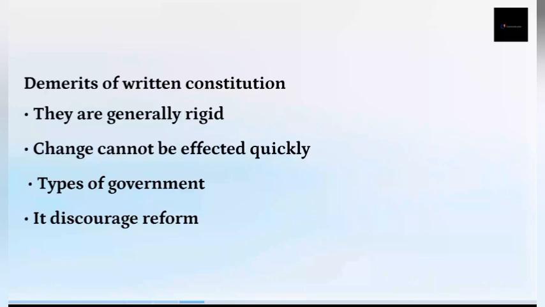So it cannot just easily say, okay, because we want a unitary system of government or a military one, you can just accommodate everything without looking at the constitution. No. Then it discourages reform. Since the process of amendment takes a very long time, and even when you get those two-thirds, it's still very difficult.